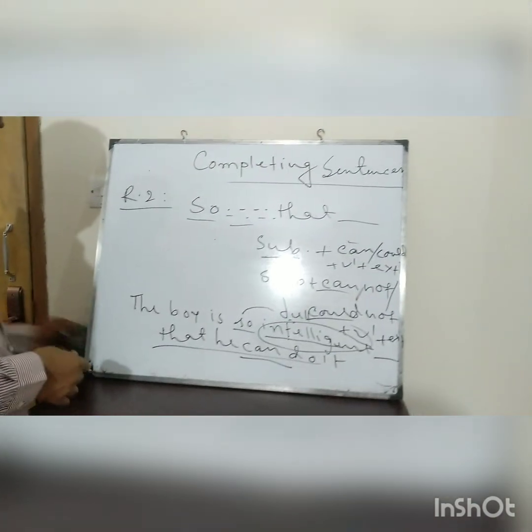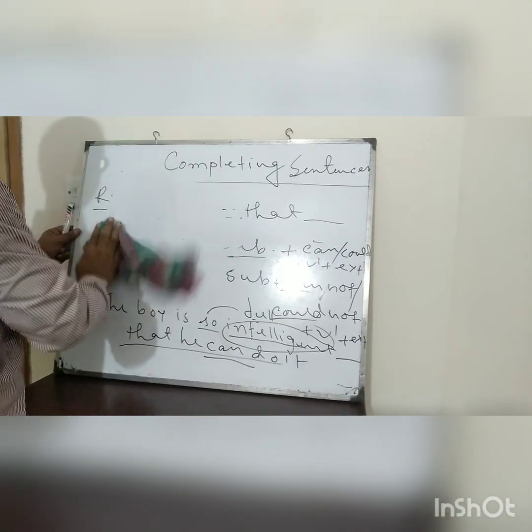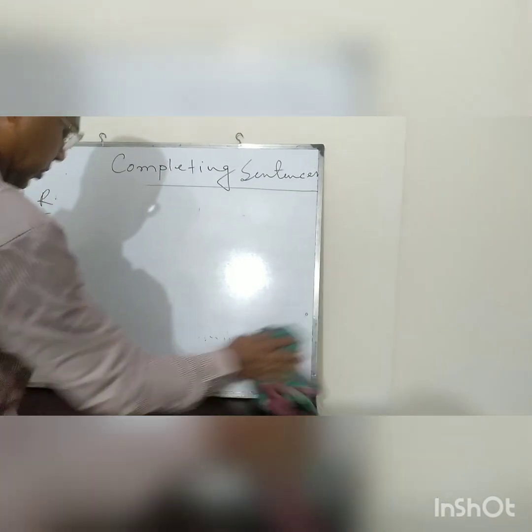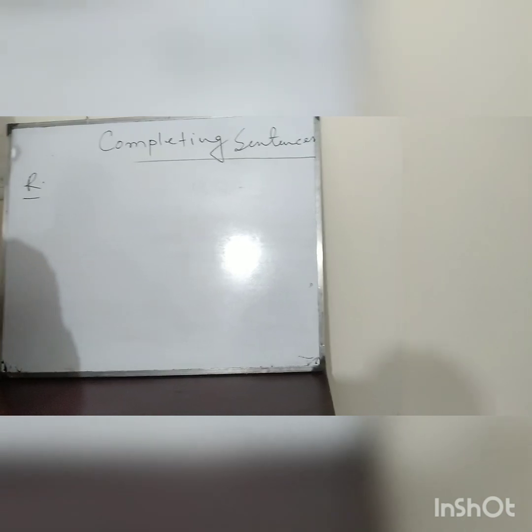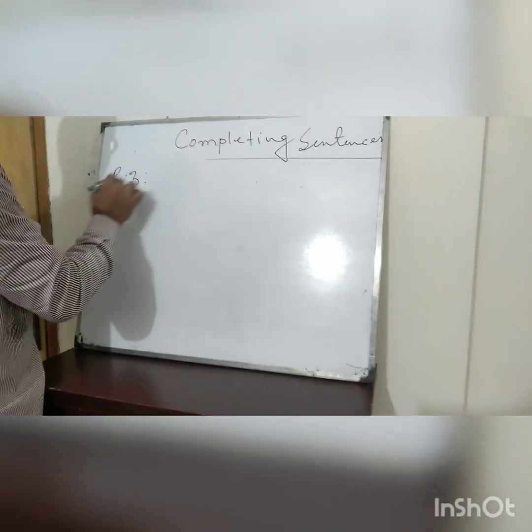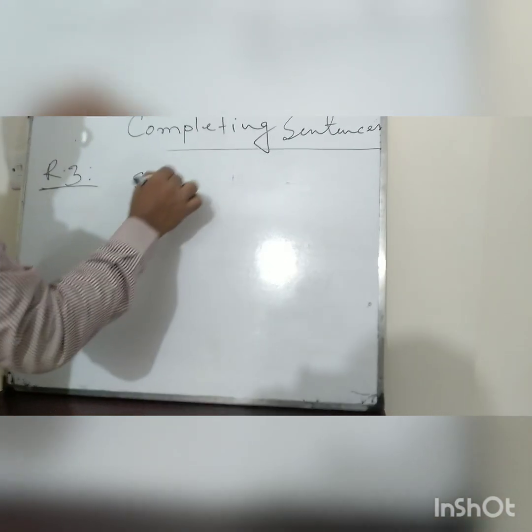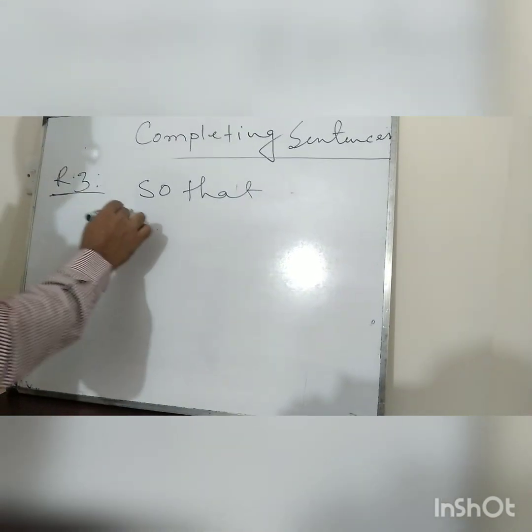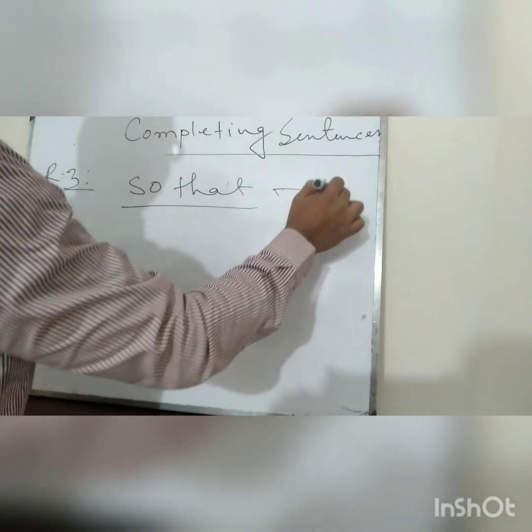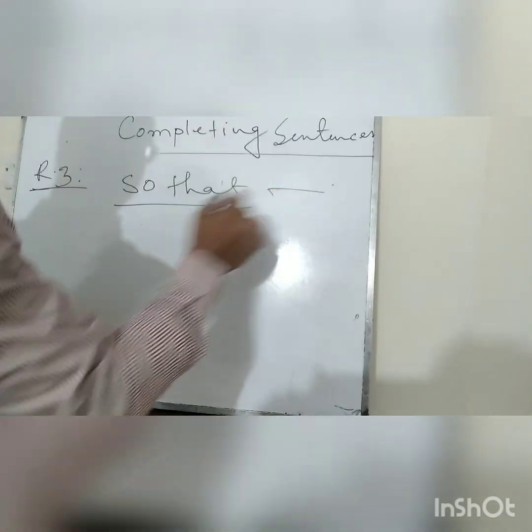Now let's go to the third rule. In the third rule, we shall discuss "so that". "So that" means a purpose.